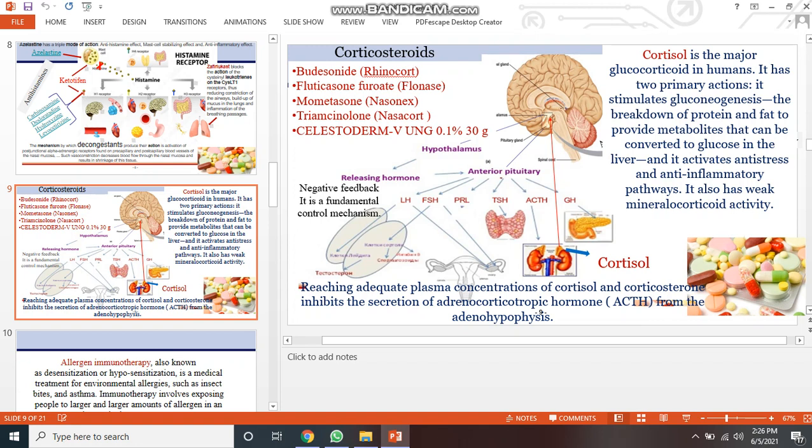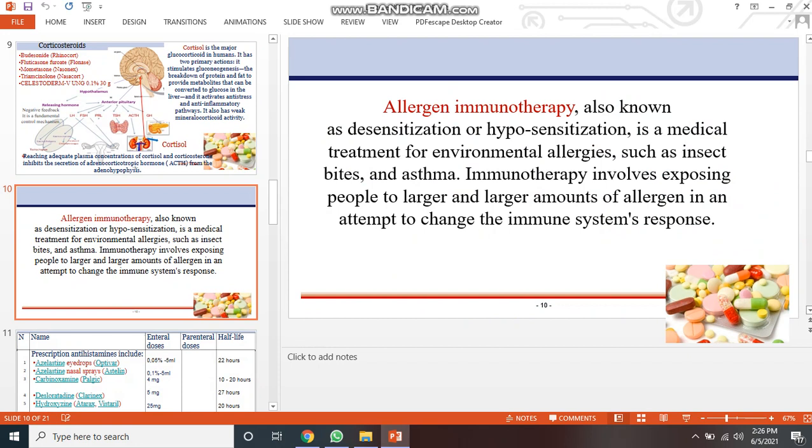Cortisol is a major glucocorticoid in humans. It has two primary actions. It stimulates gluconeogenesis, breaking down protein and fat to provide metabolites that can be converted to glucose in the liver, and it activates anti-stress and anti-inflammatory pathways. It also has a weak mineralocorticoid activity. Reaching adequate plasma concentrations, cortisol and corticosterone inhibit the secretion of ACTH from the adenohypophysis.